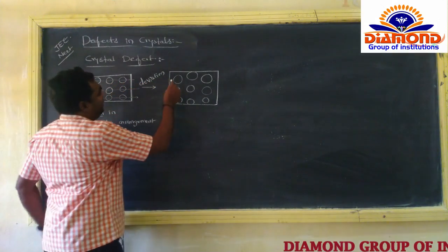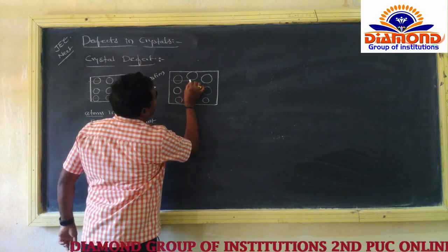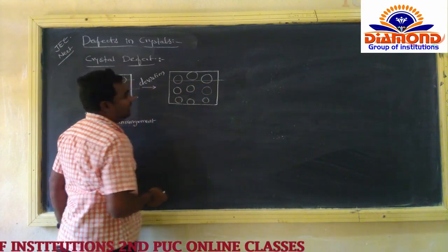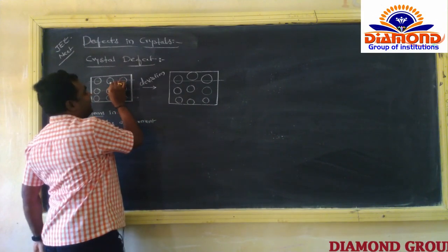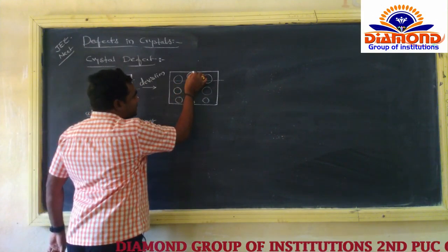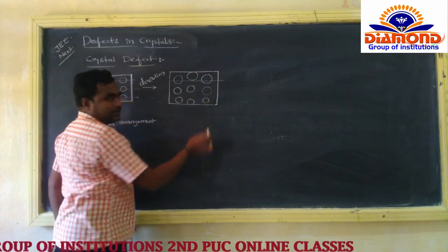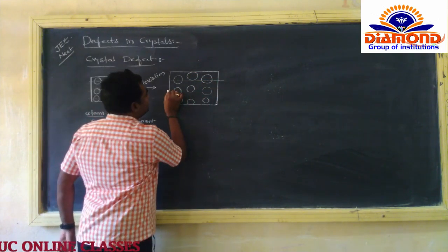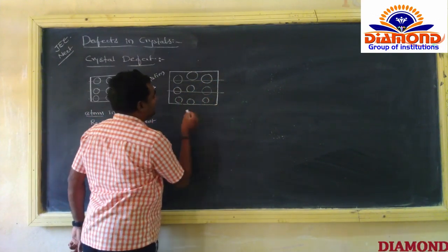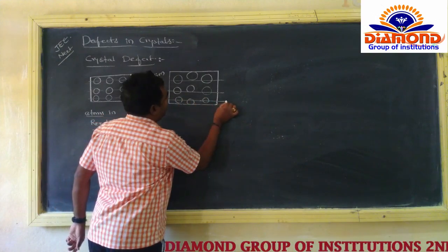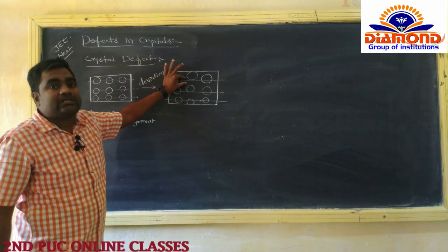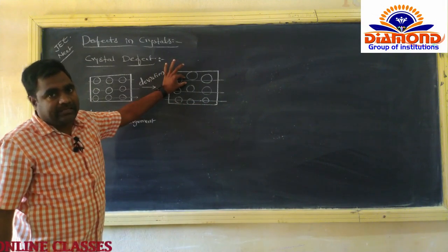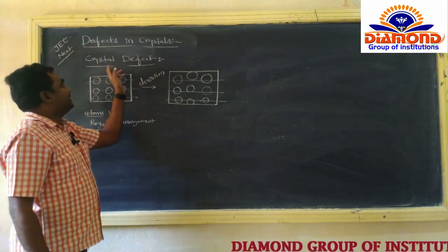This atom is present here, but it does not lie in the line. So it belongs to the deviation. The atom moves from its original position, and then we get the crystal defect.